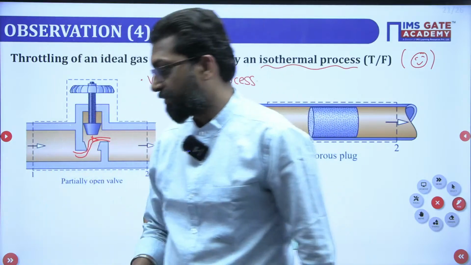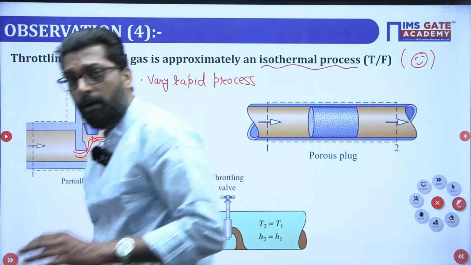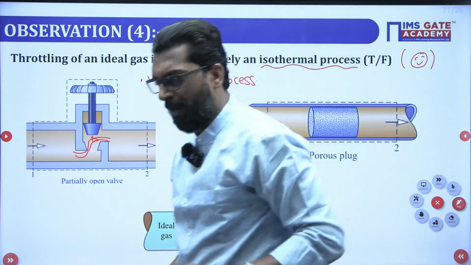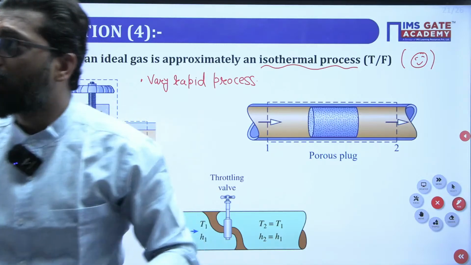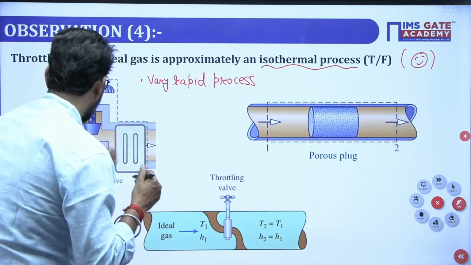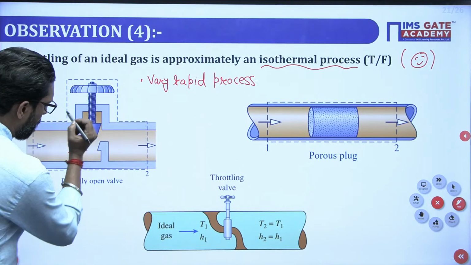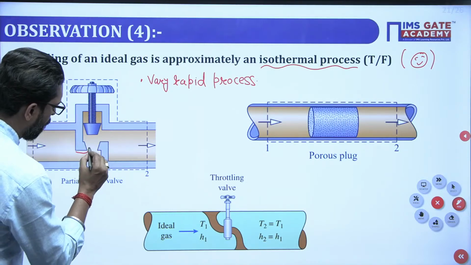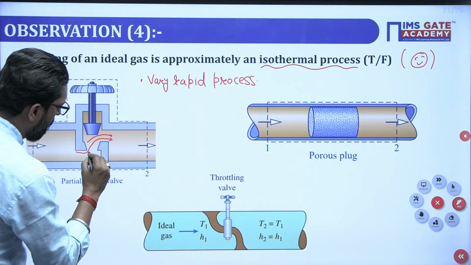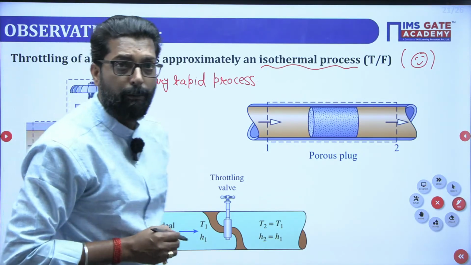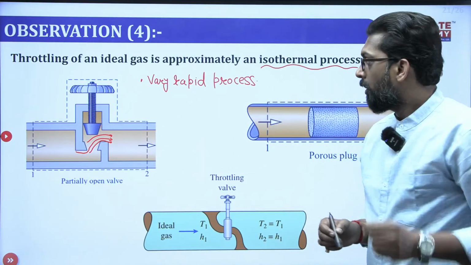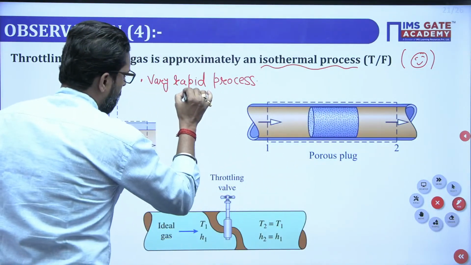So if there is a very rapid process, what is the outcome? Please tell me, everyone. I know you know, but you don't want to reply in the comments. If the process is rapid, what does that mean?